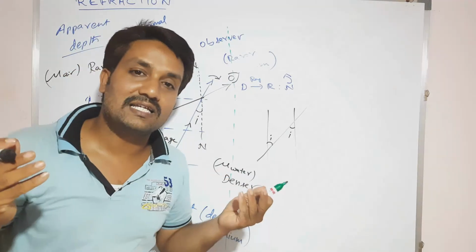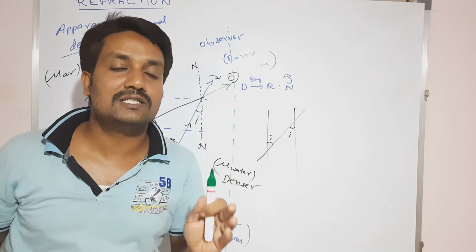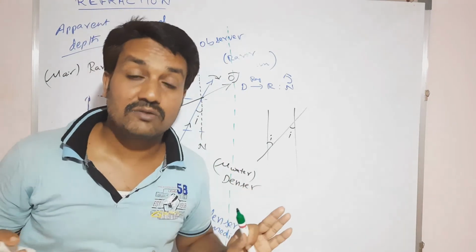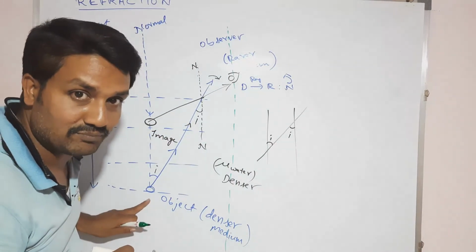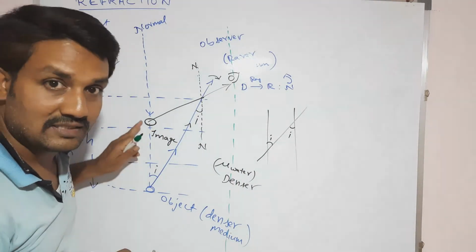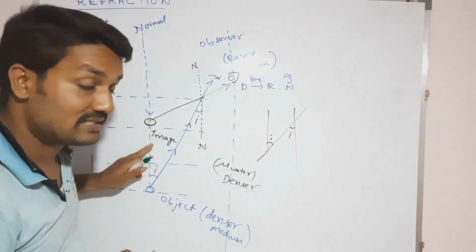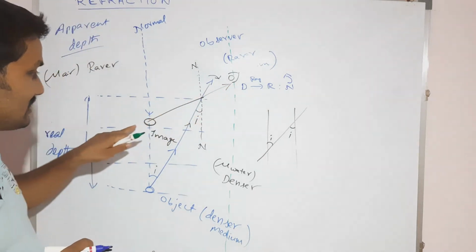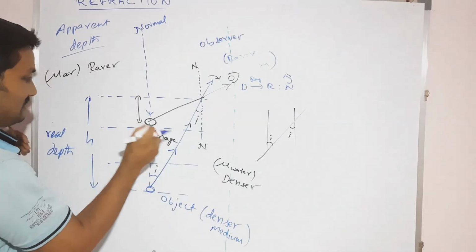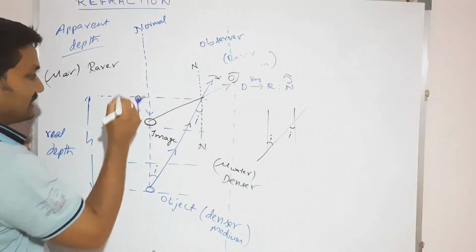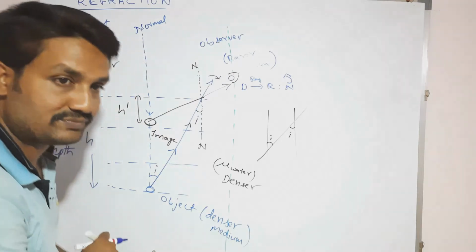We are watching the image of the original object, not the original object. The original object is here at the depth, but we are watching the image. That's why it seems to be at a lesser height, which you may take as h dash.